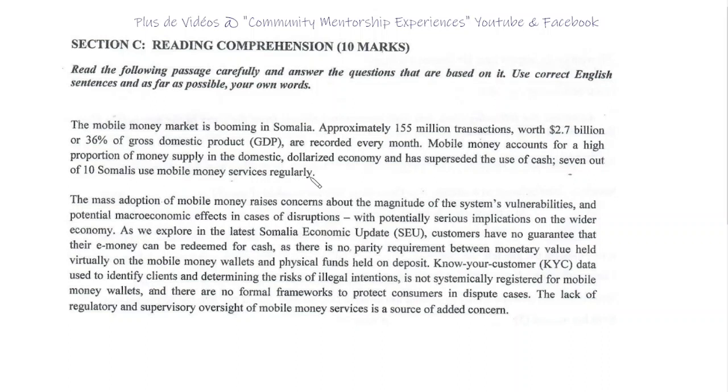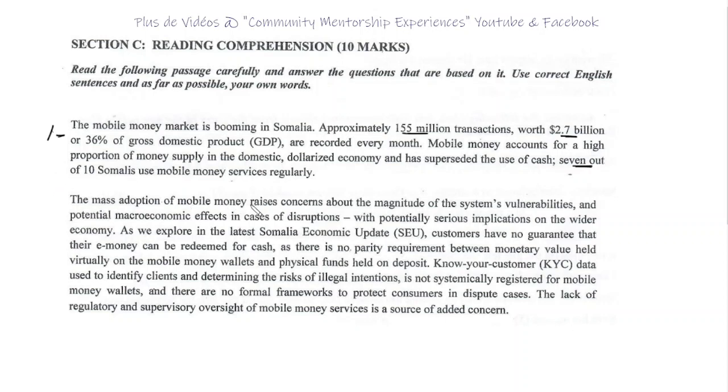Interesting. I have some key information regarding the boom, because they were looking for evidence. So already I'm thinking I should underline something here and here. Okay, then 7 out of 10, I think this is important too. So already I know that the answer to question 1 is located here. Okay, number 2, let's move on.